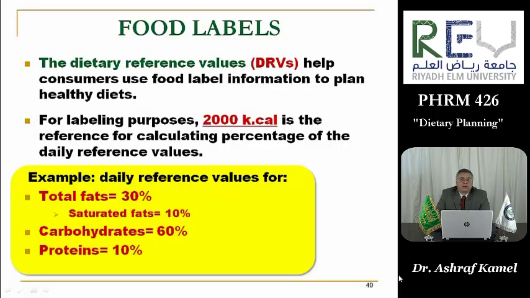The food labels. The dietary reference values help consumers use food label information to plan healthy diets. For labeling purposes, 2,000 kilocalories is the reference for calculating the percentage of the daily reference values. For example, the daily reference values for the total fats is 30%, saturated fats not more than 10%, carbohydrates 60%, and proteins 10%.